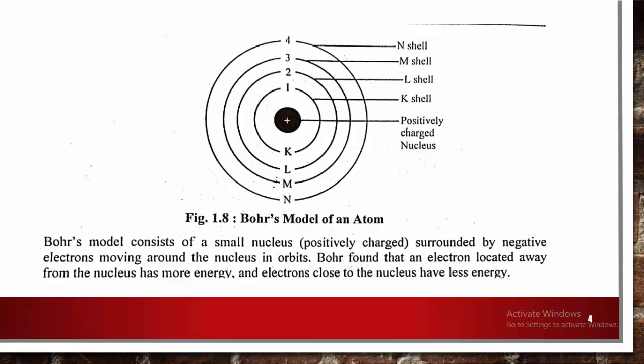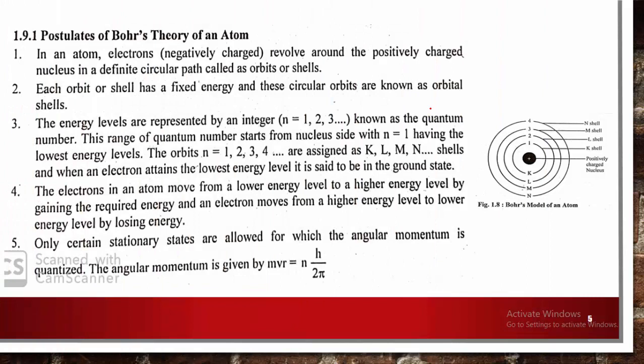So further, when we look into the postulates of Bohr's theory, what are these fixed orbits? They are namely known as quantum numbers. We give them the names K shell, L shell, M shell, and N shell, or we can say we give them integer numbers 1, 2, 3, 4, and so on. Let us see the postulates of Bohr's theory of an atom.